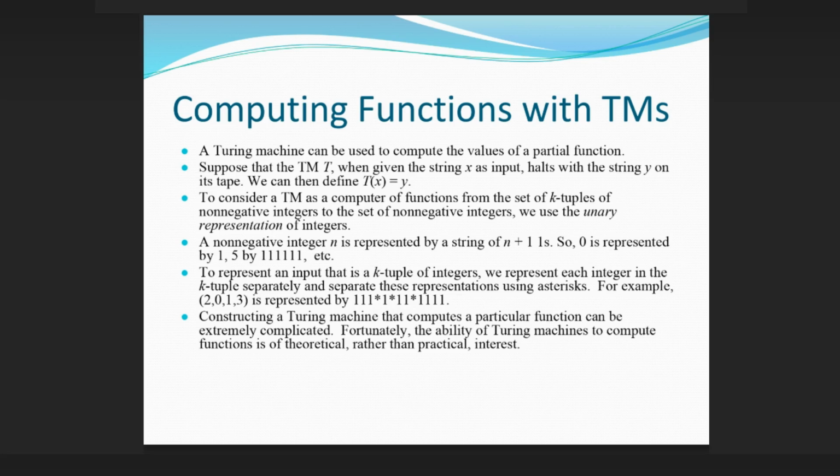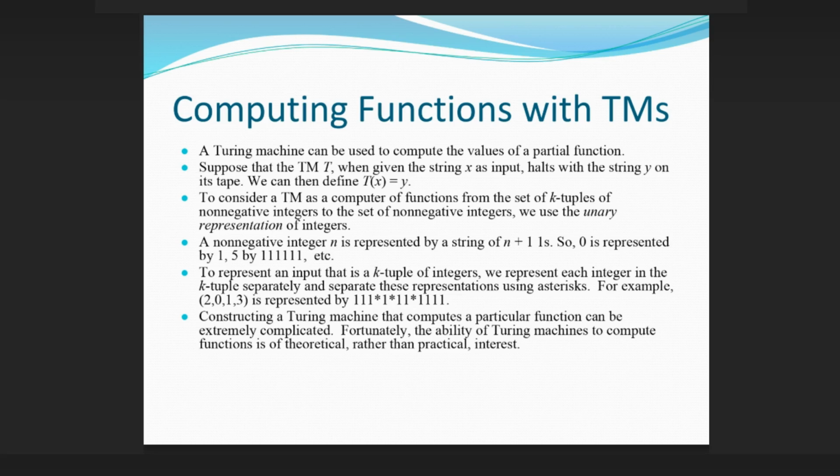A non-negative integer n is represented by a string of n + 1 ones. So, 0 is represented by 1, 5 by 111111, etc. To represent an input that is a k-tuple of integers, we represent each integer in the k-tuple separately and separate these representations using asterisks.